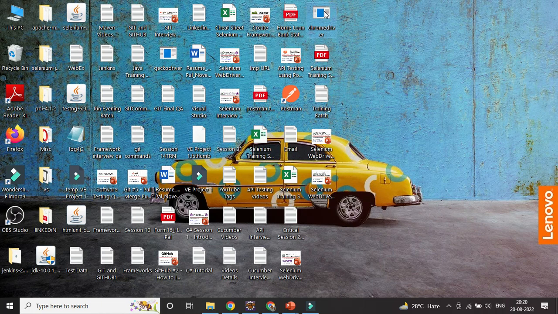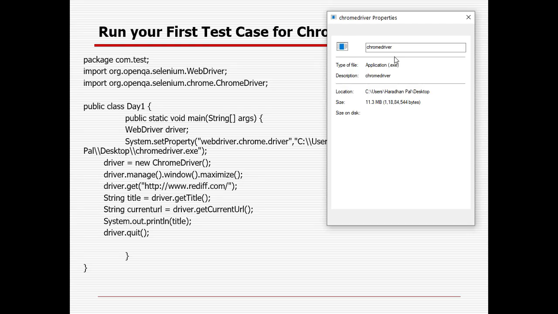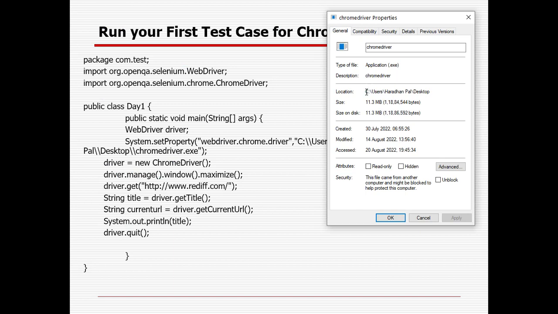Select that browser driver, right click, and go to the properties. You need not worry about anything. Go to the properties and automatically you will be able to see the location, right? Just select and copy the location, and you can give it here.